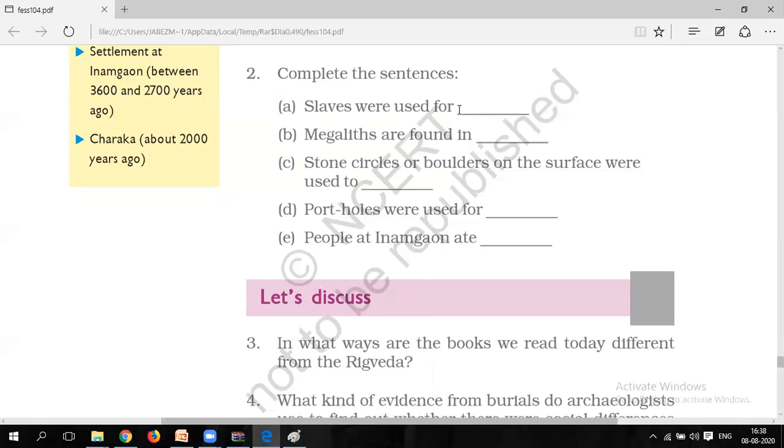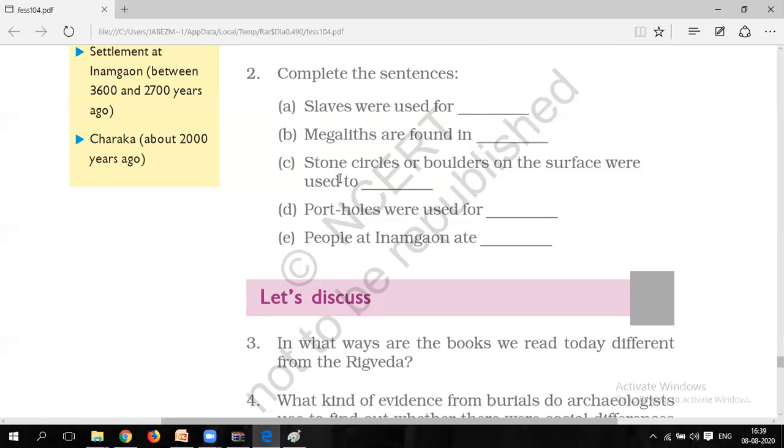So the answer is obviously: megaliths are found in South India, the northeast, and Kashmir. As you can see in your textbook, page number 39, it is given. So in this way you can complete the sentence.